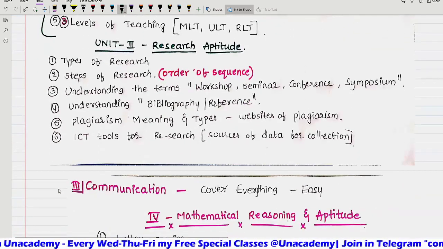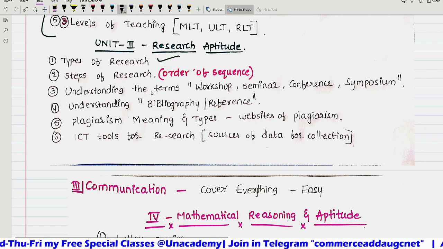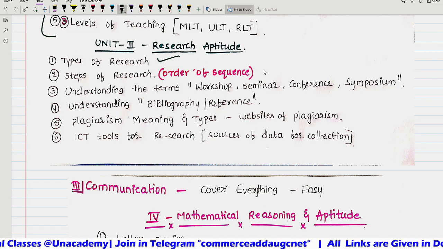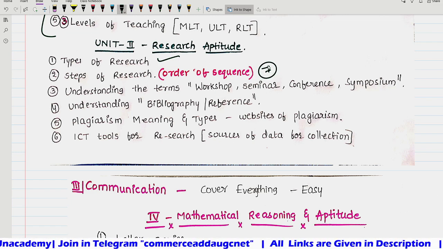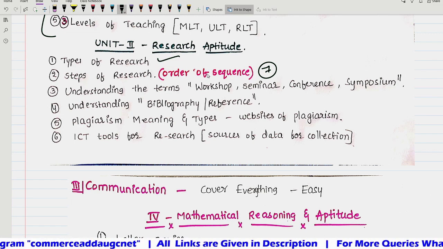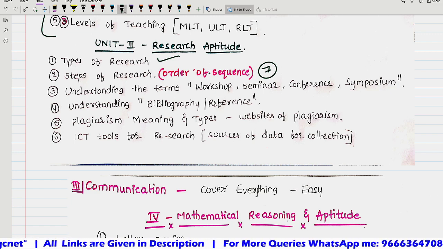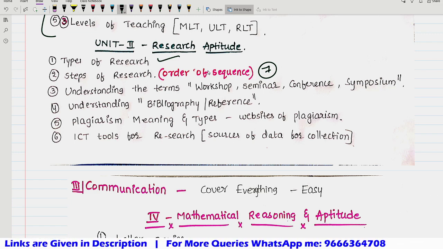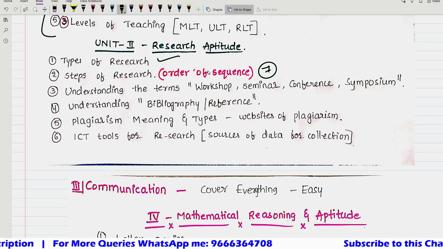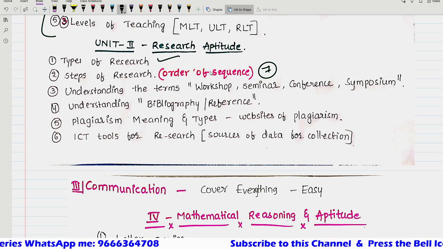Now let us go to research aptitude. Research aptitude will be types of research and steps of research. Types and steps; only 7 steps will be there. That too, the majority of the questions were on the order or sequence of the steps of research. They will miss out one step and give another sequence also. So the missed out step we need to ignore from the options, and choose the appropriate option for the steps of research.